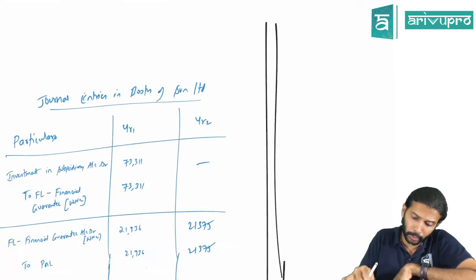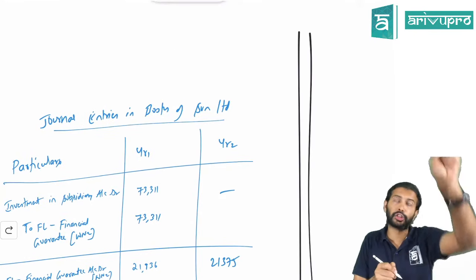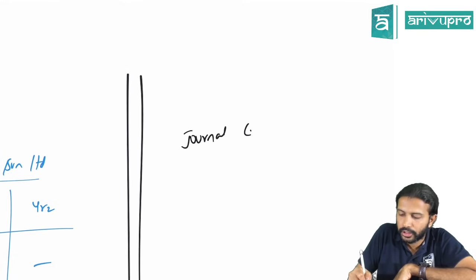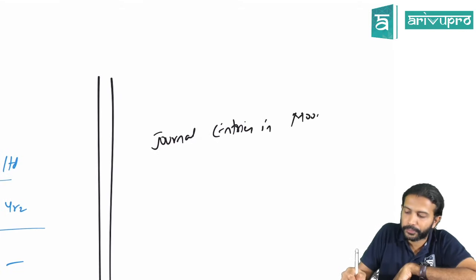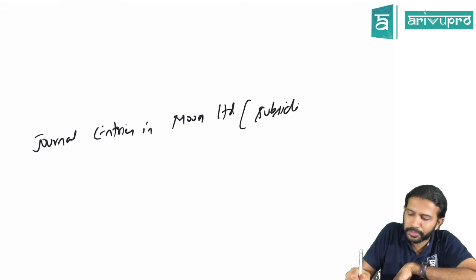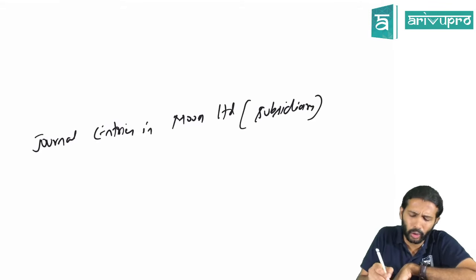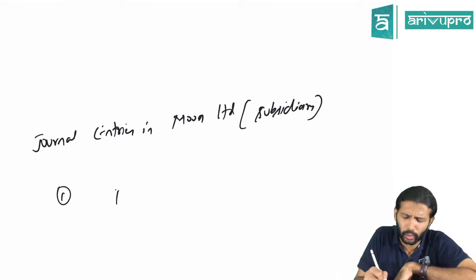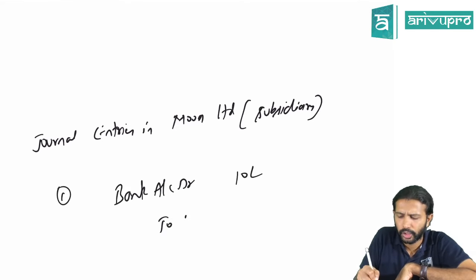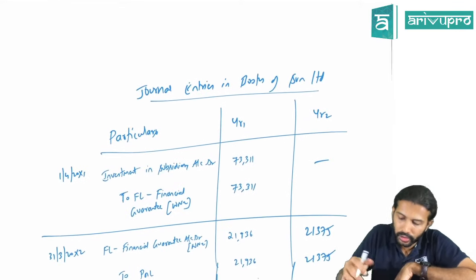Now if you are wondering, sir, what is the journal entry in the subsidiary's books? If you are interested, then the journal entries in the books of Moon Limited, the subsidiary, are simple. They have taken a loan, right? That means they will do simple loan accounting. They will pass the journal entry: bank account debit 10 lakhs to financial liability, loan. What about this guarantee amount?